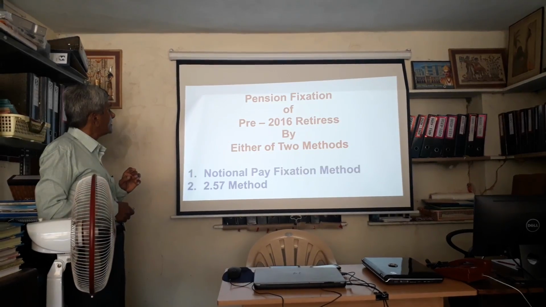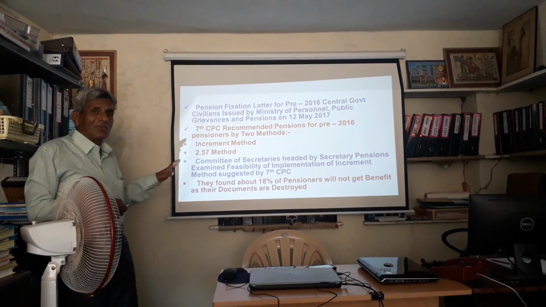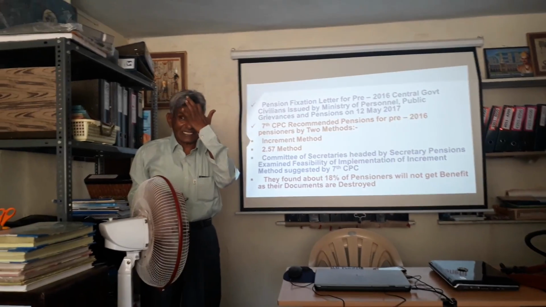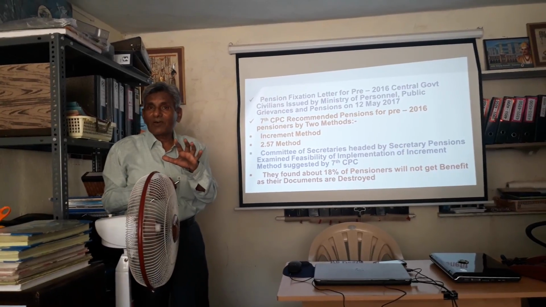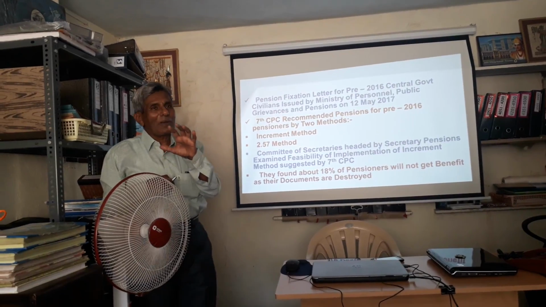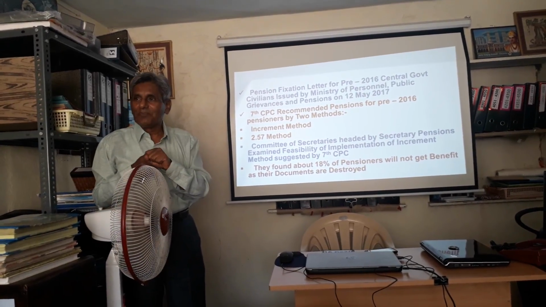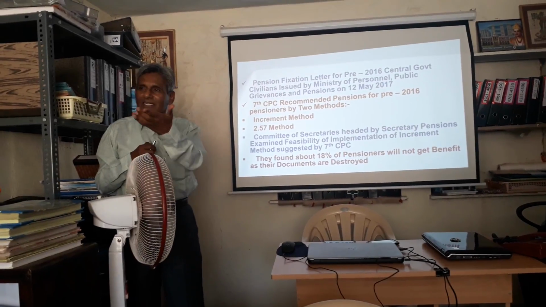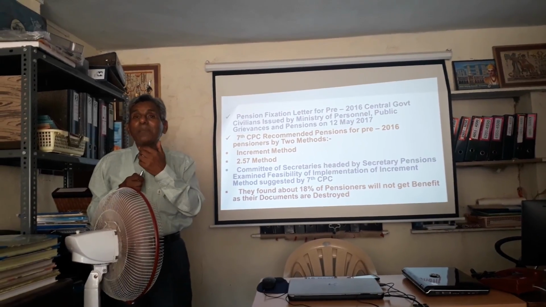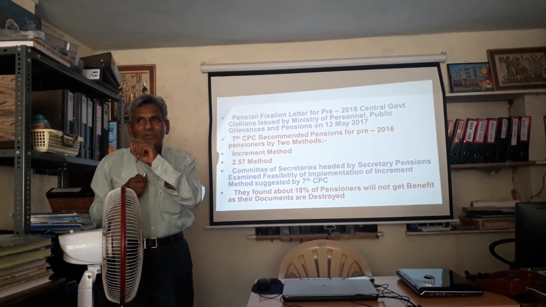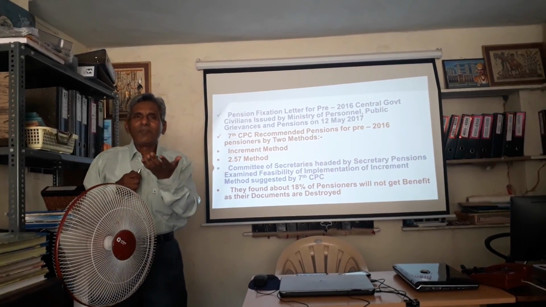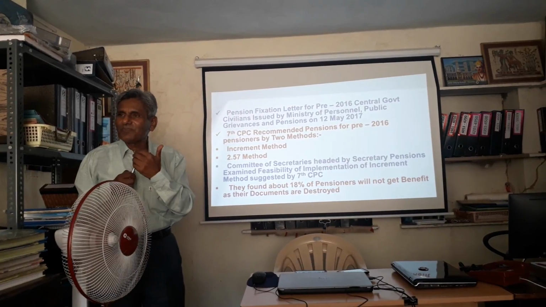Next. Now this is the thing which we should be concerned about, because it affects our pensions in 2016. We have all been given our pension fixation, our pension enhancement, by the 2.57 method. Whatever your pension was as of December 2015 is multiplied by 2.57, and that's the pension you are drawing. But for some people, for example army commanders, their pension as of today is their old pension of 40,000 multiplied by 2.57, which comes to approximately 1,04,000 rupees.